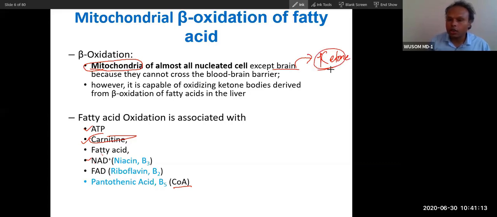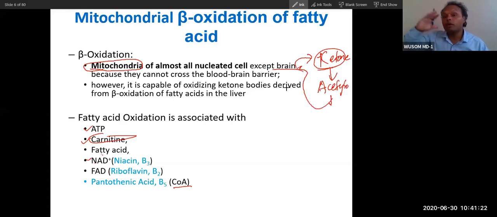Okay, it will utilize ketone body. So ketone body will directly release acetyl coenzyme A. From acetyl coenzyme A, the brain will utilize it, and that too during starvation condition, not normal fasting or prolonged fasting. During starvation condition, after 3 days, the brain starts utilizing ketone body, and ketone body itself is derived from fat.